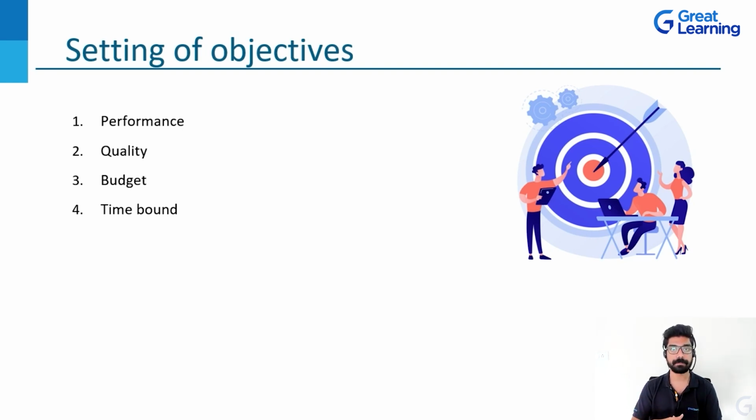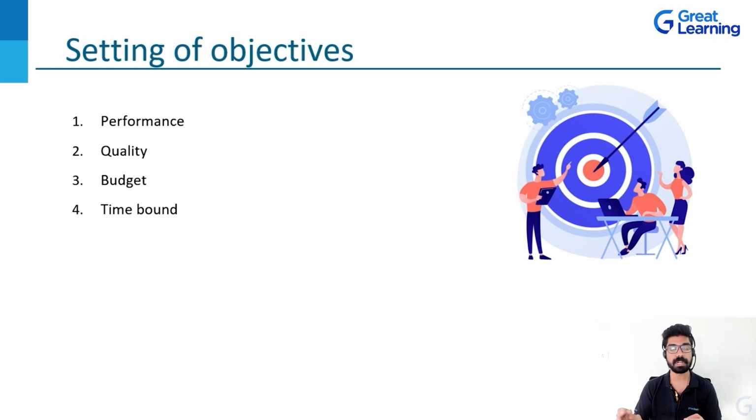Next comes quality. As I've already mentioned, when you are performing very well, it is certain that your quality improves. It goes hand in hand. But having higher performance doesn't completely mean that you get high quality. You need to follow certain techniques. You need to implement the market trends into your project. You need to use the latest tools and technologies. You need to have all the resources and equipment to perform that. And you would have the perfect first grade raw materials as well to get this particular thing done.